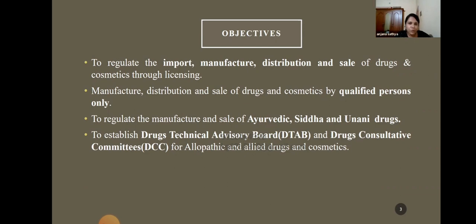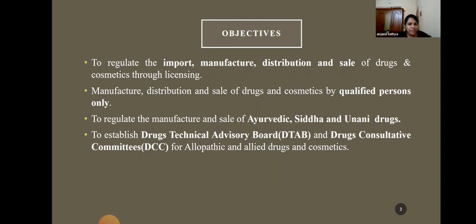So if you want to sell or if you want to manufacture your own medicine, you have to get a license from the authority. So that is the first objective. The second objective is manufacture, distribution, and sale of drugs and cosmetics by qualified persons only. And the third objective is to regulate the manufacture and sale of Ayurveda, Siddha, and Unani drugs.